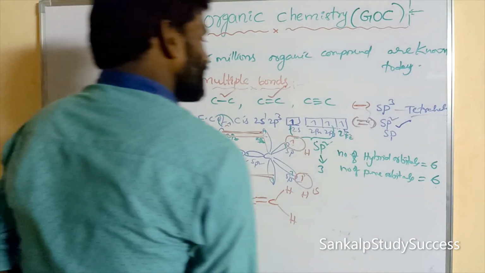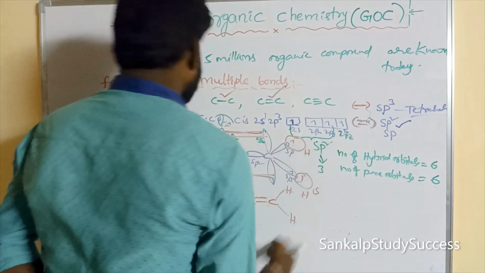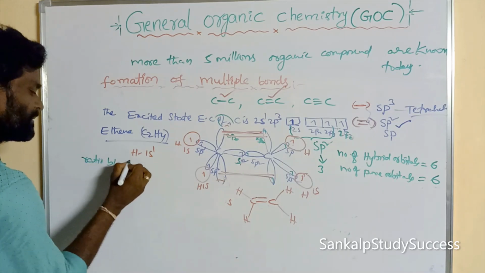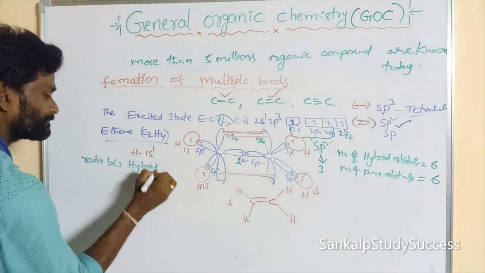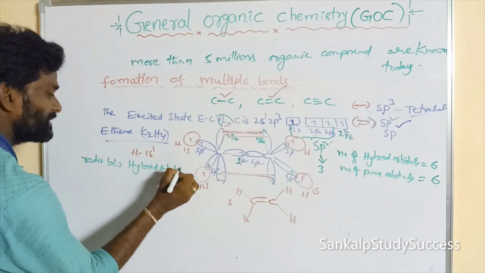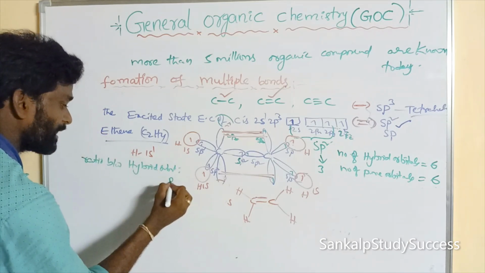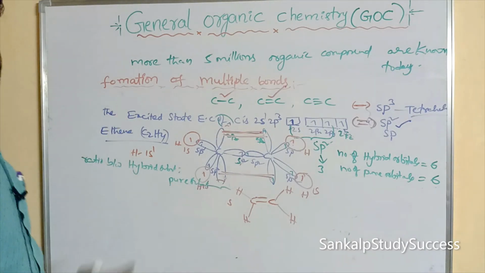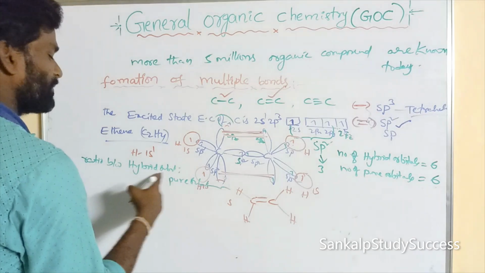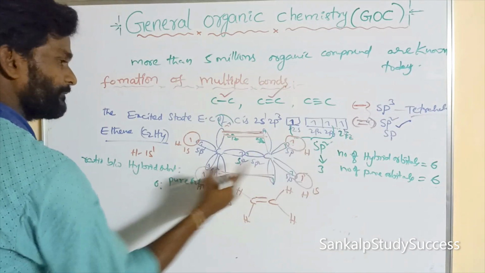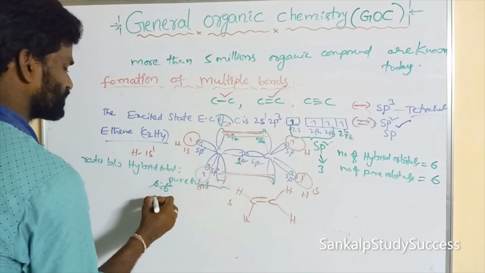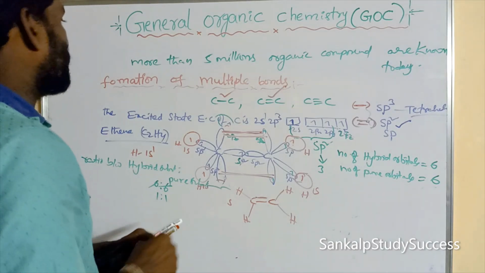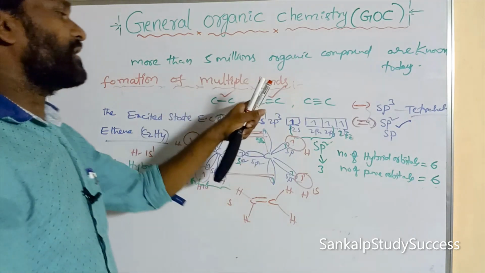So the ratio of hybrid orbitals to pure orbitals in ethene is 6 to 6, that is 1 is to 1.